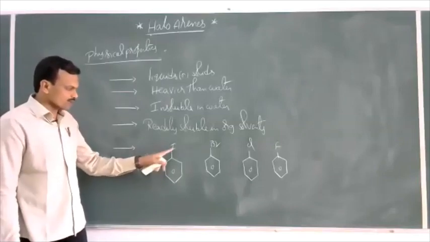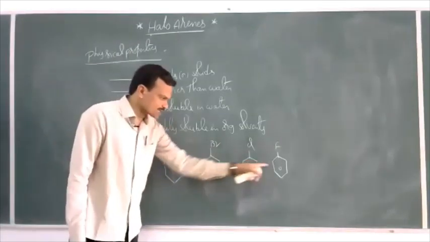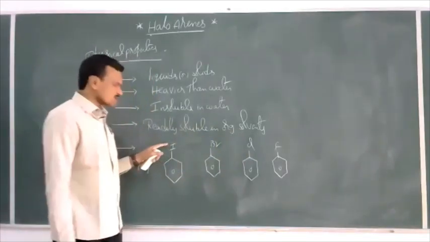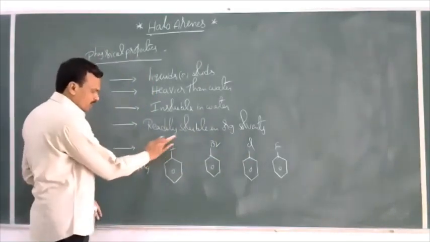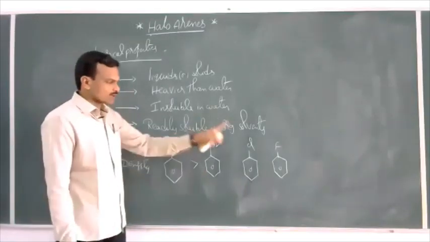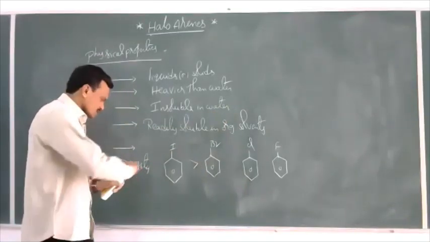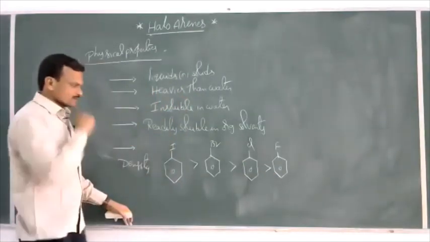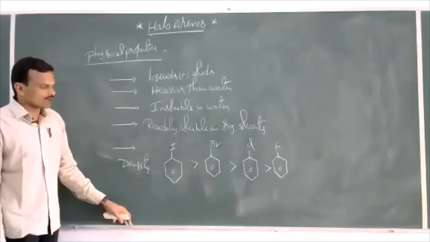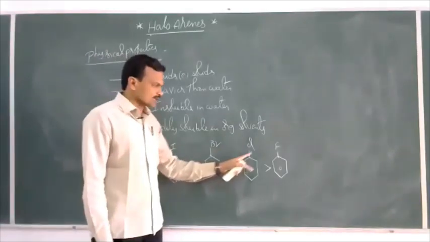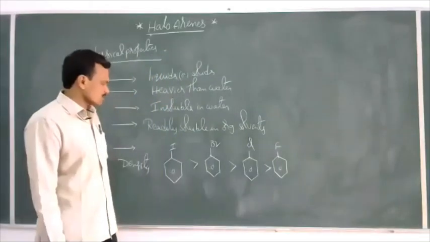The C6H5 benzene ring is common for all of these, with iodine, bromine, chlorine, fluorine. The atomic mass of iodine is more. So the molecular mass of iodobenzene is greater than bromobenzene, greater than chlorobenzene, greater than fluorobenzene. In the same order, we get density. So the order of densities of these haloarenes is iodobenzene greater than bromobenzene greater than chlorobenzene greater than fluorobenzene.